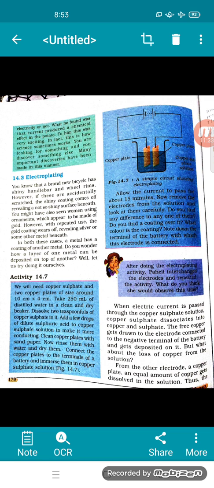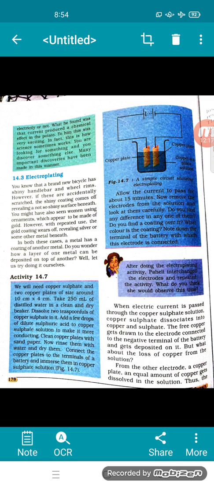Underline. When electric current is passed through copper sulfate solution, copper sulfate dissociates into copper and sulfate. Following? Copper and sulfate. The free copper gets drawn to the electrode connected to the negative terminal of the battery and gets deposited on it. But what about the loss of copper from the solution? From the other electrode, a copper plate, an equal amount of copper gets dissolved in the solution. Thus, the loss of copper from the solution is restored and the process continues. This means that copper gets transferred, underline, from one electrode to the other.